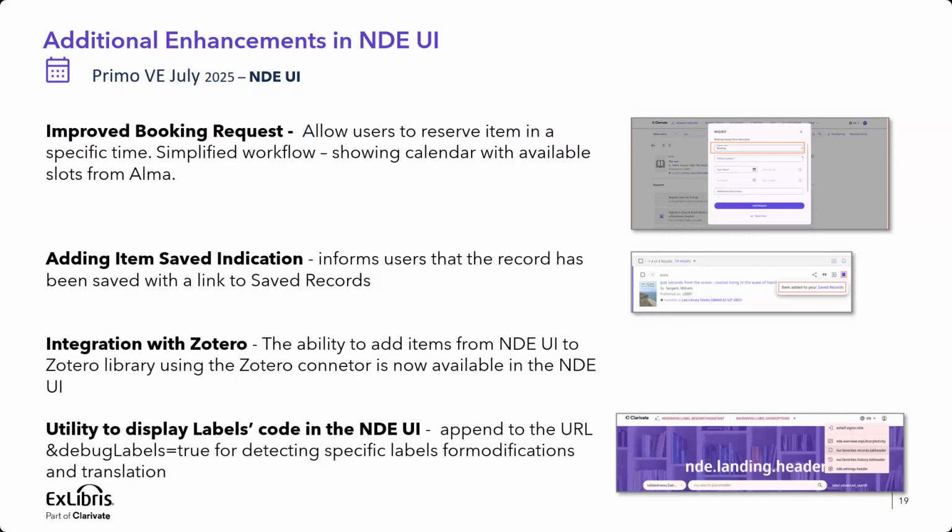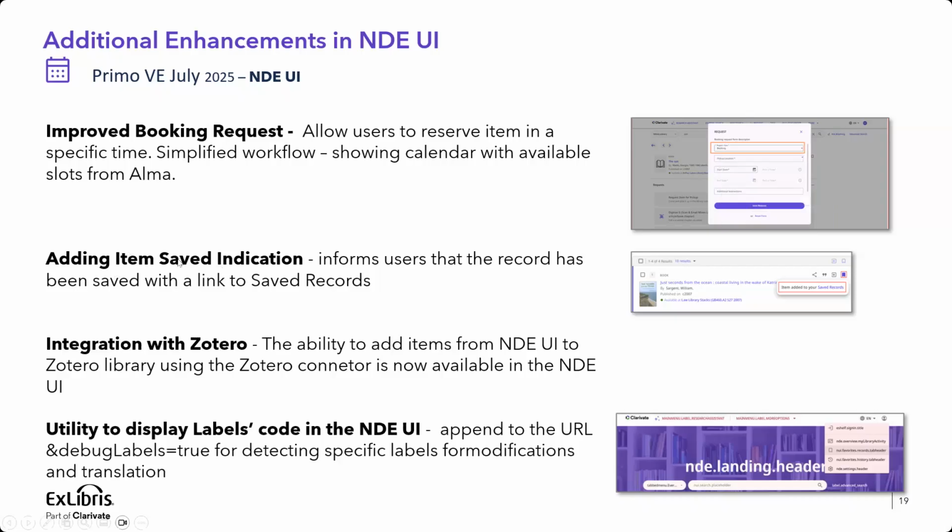We just embedded into the form the calendar with all of the available slots that Alma is providing for us. So there is no need to go to an outside calendar to see what slots are available and enter that into Primo. It's now very embedded and the workflow is much more simplified.